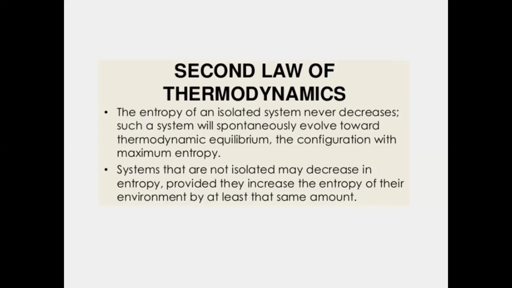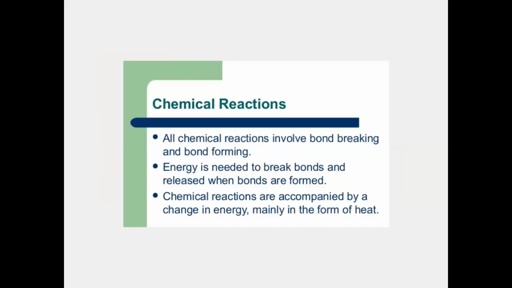And now moving on to the next section, that is, what are chemical reactions. While explaining thermodynamics, you need to explain chemical reactions, because in chemical reactions all these changes mainly occur in the form of change in heat and change in internal energy, in the form of different laws.